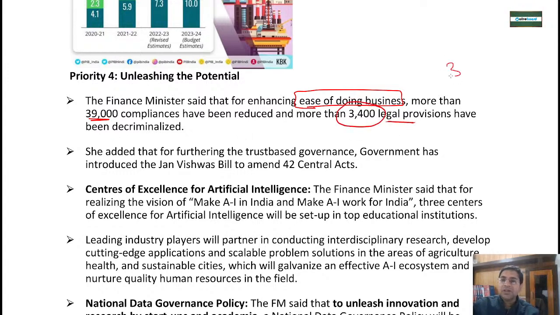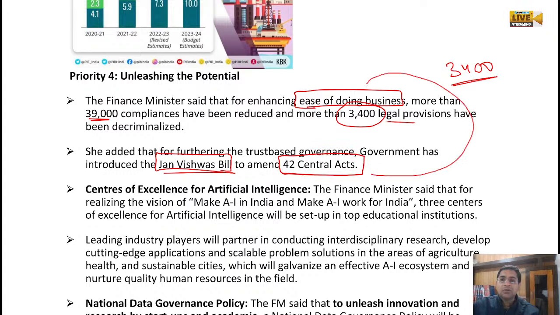So government has reduced more than 39,000 compliances, and some legal provisions are being decriminalized. 3,400 legal provisions have been decriminalized. मतलब पहले ये होता था कि अगर आपने इसमें कोई प्रॉब्लम की तो आपको जेल हो जाएगा, लेकिन अब उन्होंने उस चीज को डीक्रिमिनलाइज कर दिया कि अब जेल नहीं होगा, आपको लीगल प्रोविजन देखना पड़ेगा, ठीक है. And then government has also introduced Jan Vishwas Bill to amend 42 central acts so as to make the work easier, okay, easier.